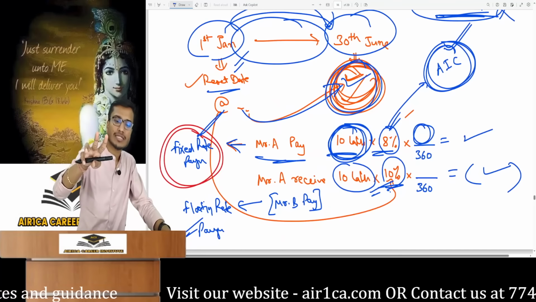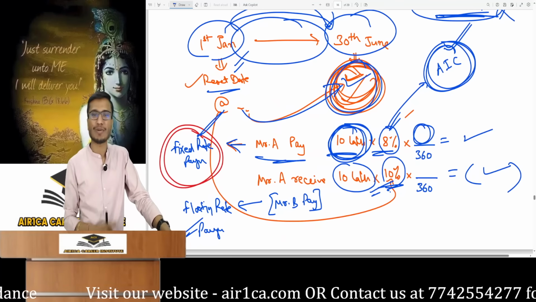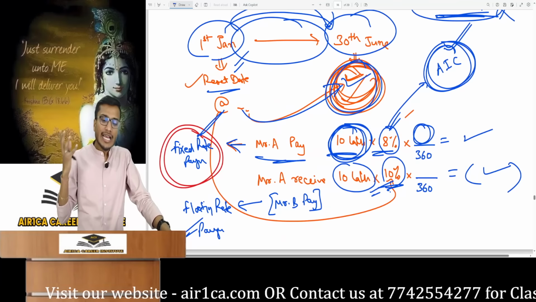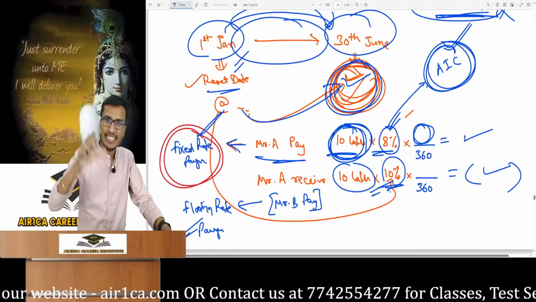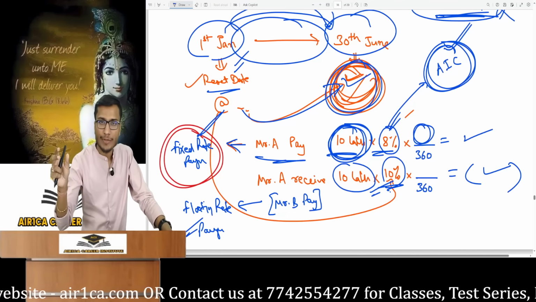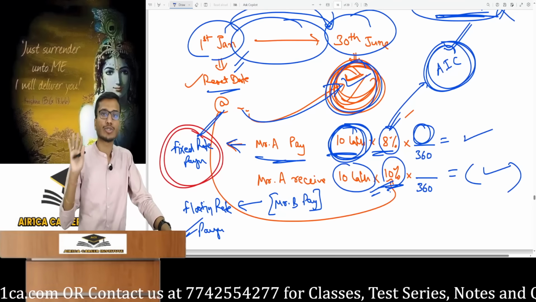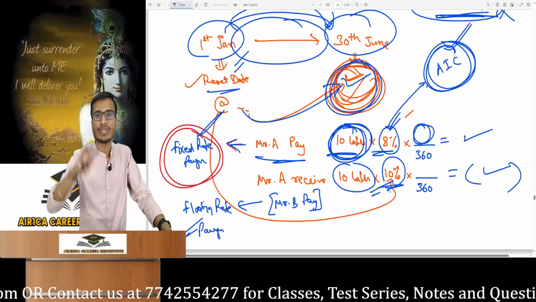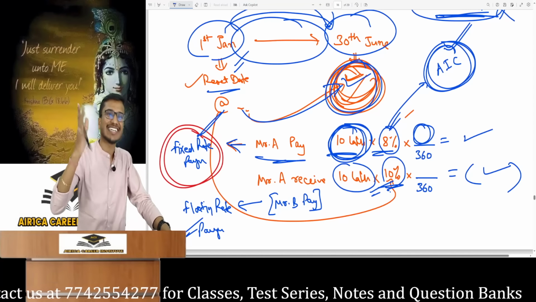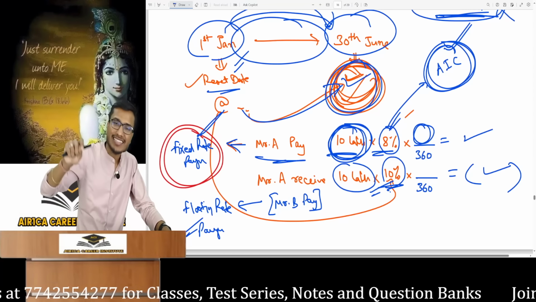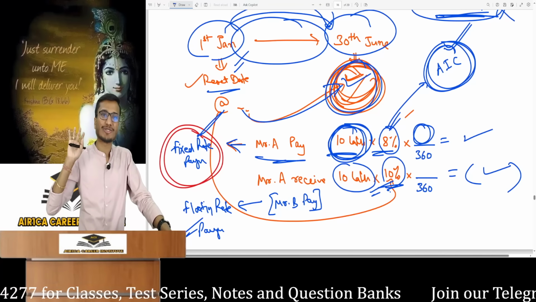Now the second assumption for the swap. The only important thing in this swap is you should know the assumptions that are used in the market. The fixed rate payer in the swap will consistently calculate and pay interest by strictly assuming that there are precisely 30 days in every single month. A month is considered to have only 30 days, not more. This means if they pay interest for January, they'll do so according to 30 days. Even if the month of February has 28 actual days, interest will be calculated and paid for 30 days.